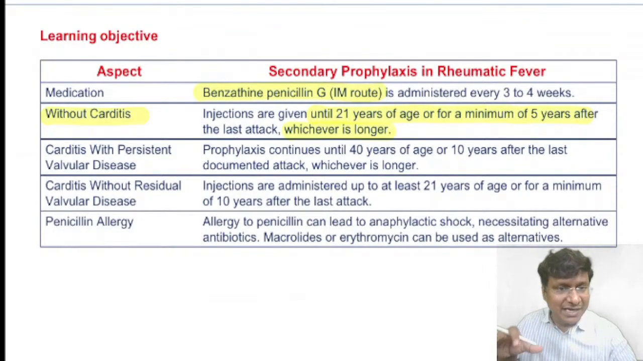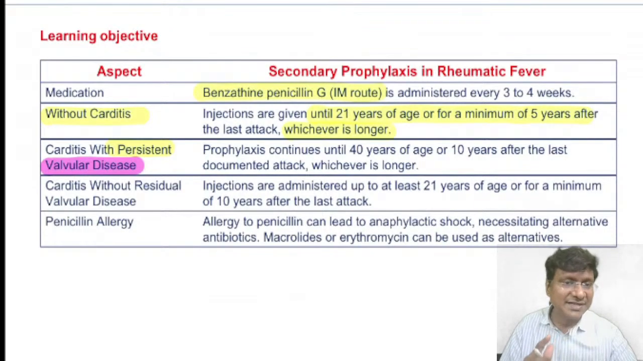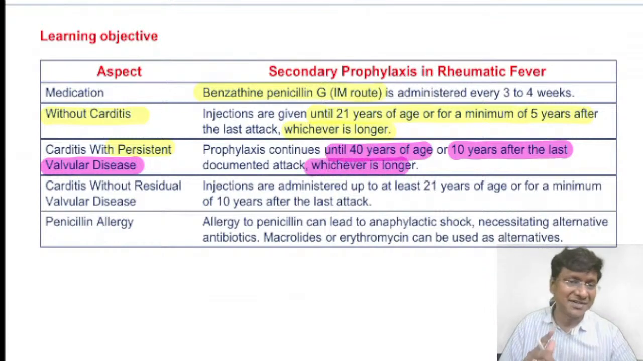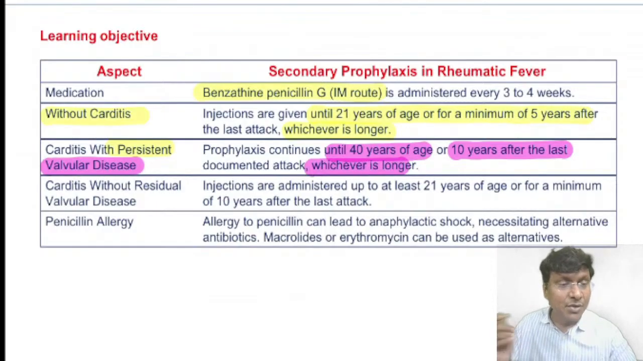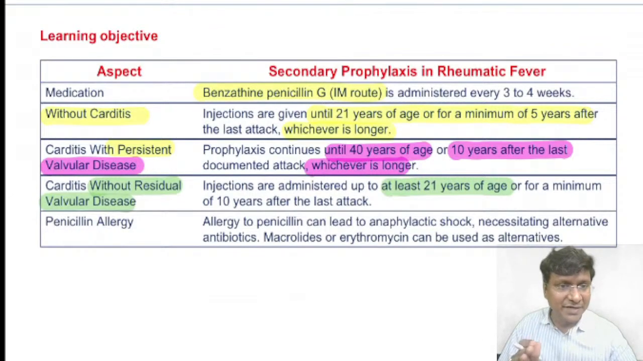But now, what is our present question? Our present question is carditis with persistent valvular disease. Whenever there is carditis with persistent valvular disease, prophylaxis continues until 40 years of age or 10 years after the last documented attack, whichever is longer. So that is what our clinical scenario is, where the patient is having pansystolic murmur. Whereas if the patient is having carditis without residual valvular disease, then the patient has to receive the prophylaxis up to 21 years of age or for a minimum of 10 years after the last attack, whichever is longer.